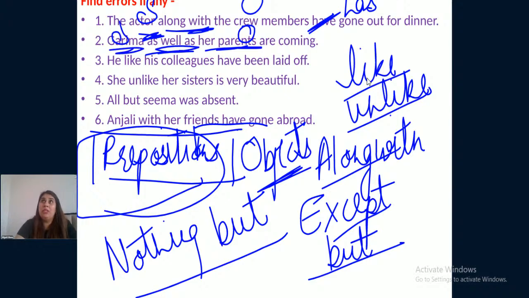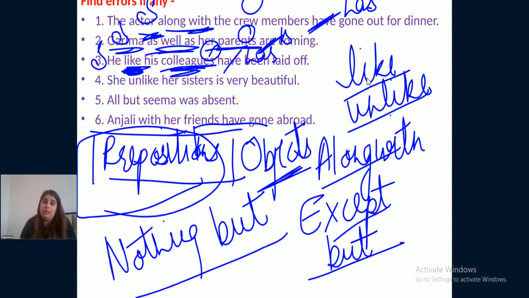So now your subject is singular, so the verb will be is. He, like his colleagues, has been laid off. Like is the preposition, his colleagues will become the object, as prepositions take objects after them. He is the subject, has.